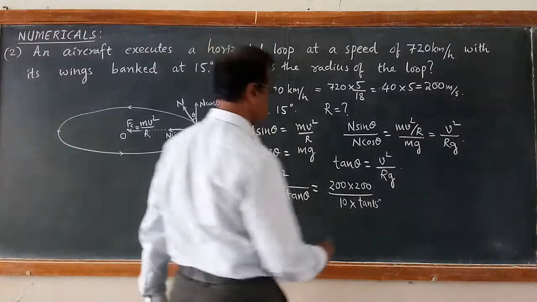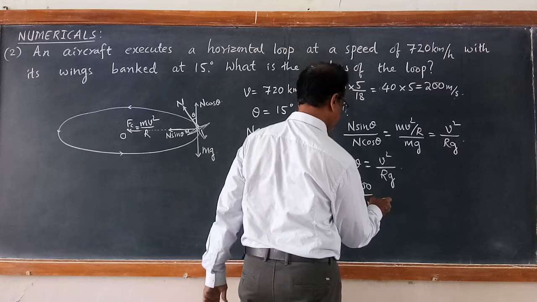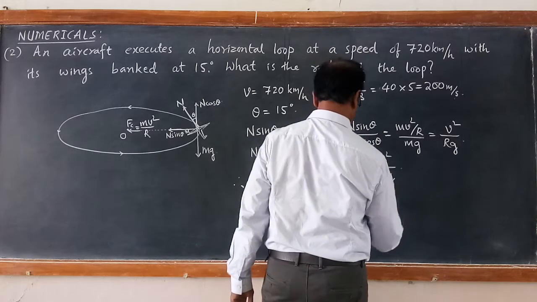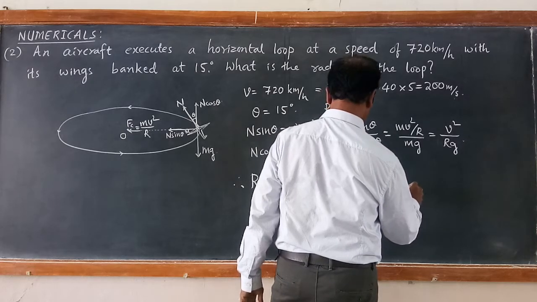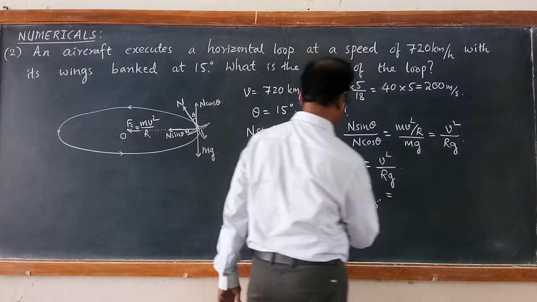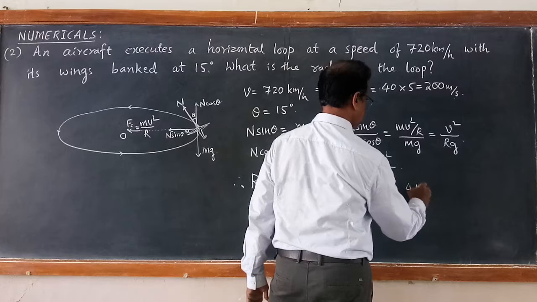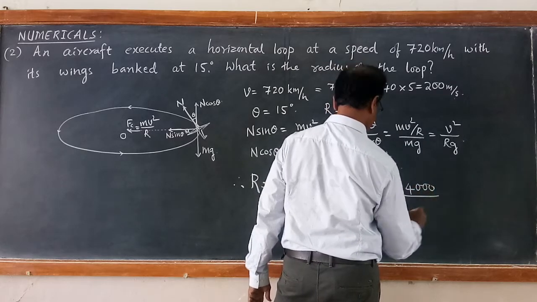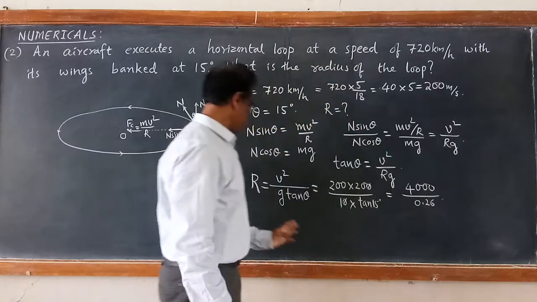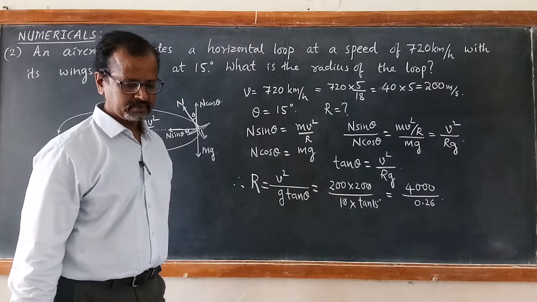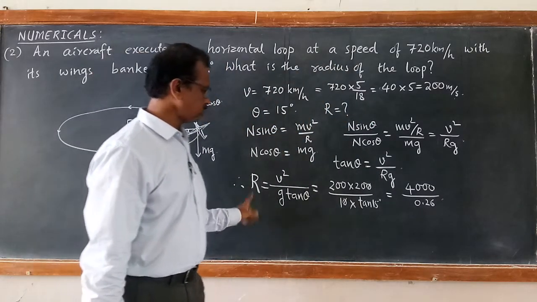So the 10 can cancel here, and you are left with 4000 divided by 0.26. So this is the answer, the radius of the loop.